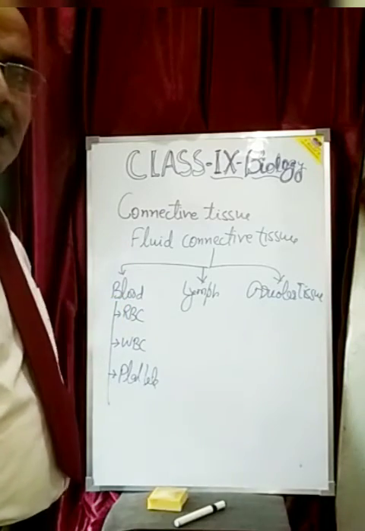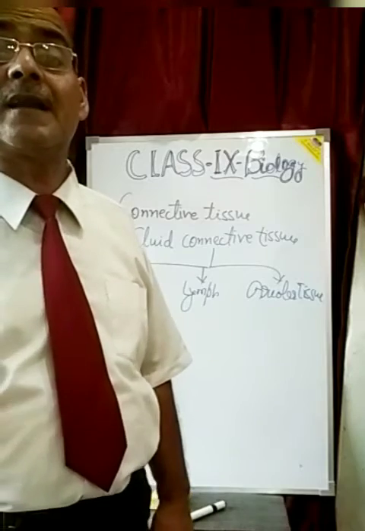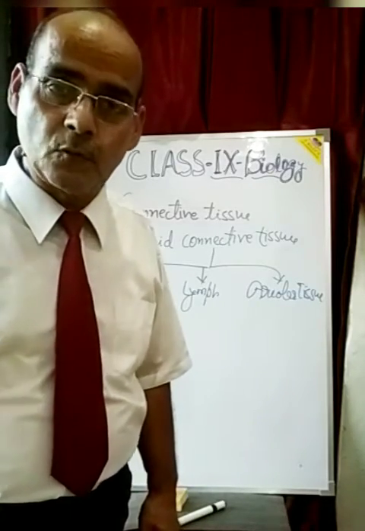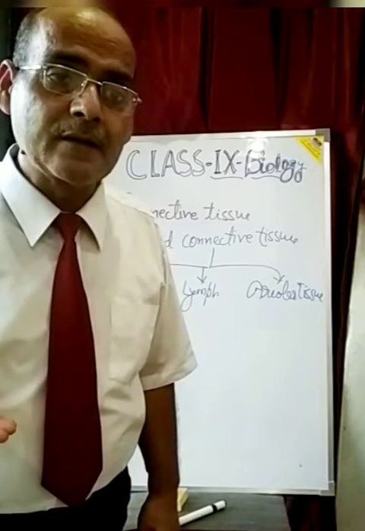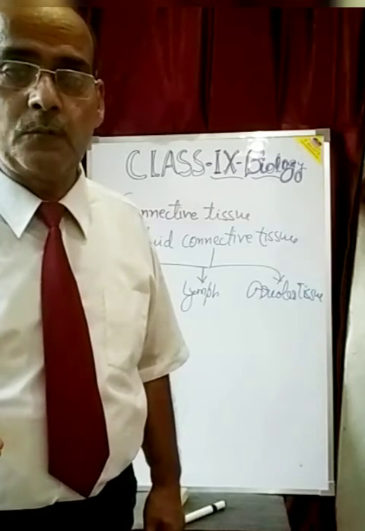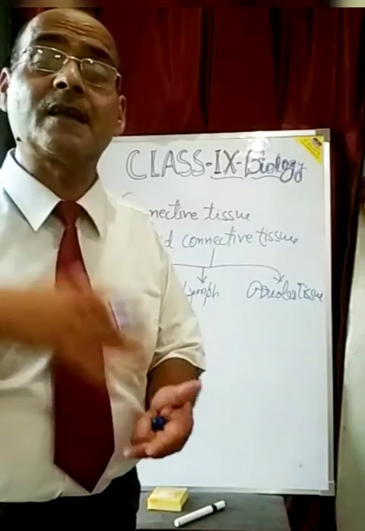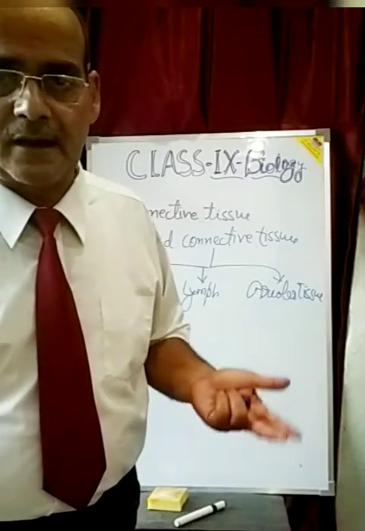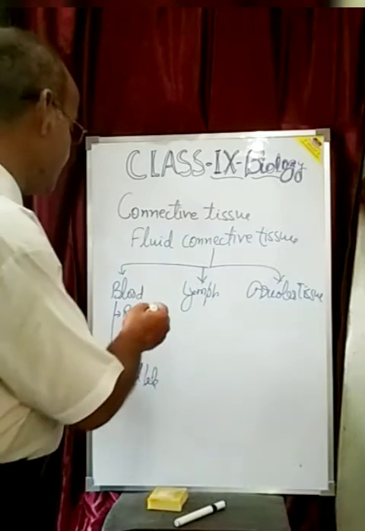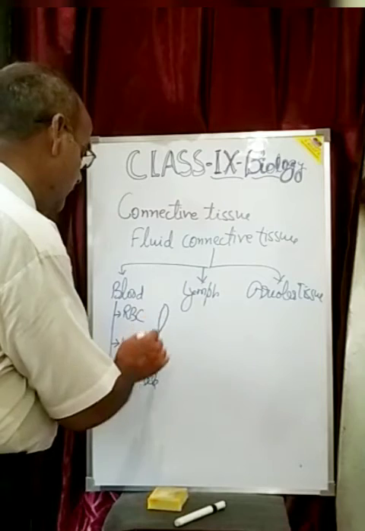Come to the RBC. RBC is the red blood cells which don't have the nucleus. Their life is 125 days. They get synthesized in the bone marrow and they provide the color to the blood because of the presence of hemoglobin, which performs the function of the transportation of oxygen and carbon dioxide. So this is all about them: they are disc shaped, no nucleus.